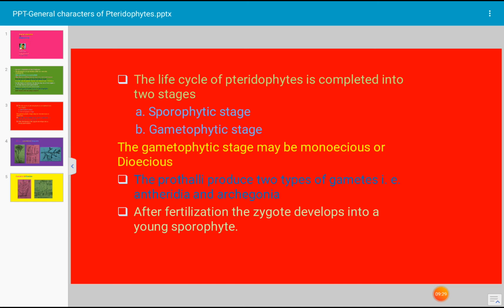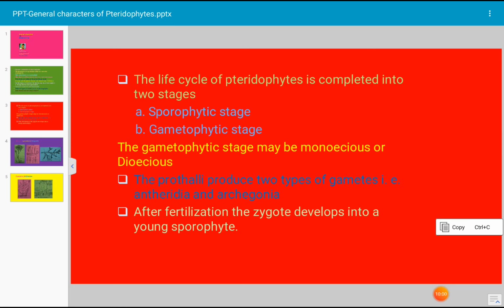In some pteridophytes, the sporophylls are arranged in compact aggregation. They are called strobili. Each sporangium is a globular structure. Most of the genera of pteridophytes bear one kind of spore, and those plants are called homosporous plants. Some genera of pteridophytes produce two types of spores. They are described as heterosporous plants.